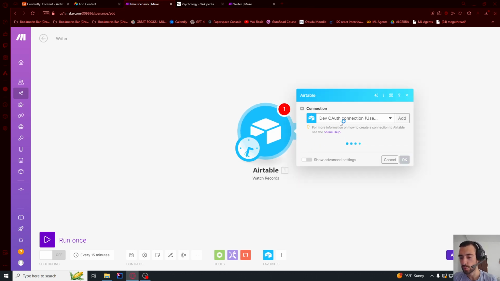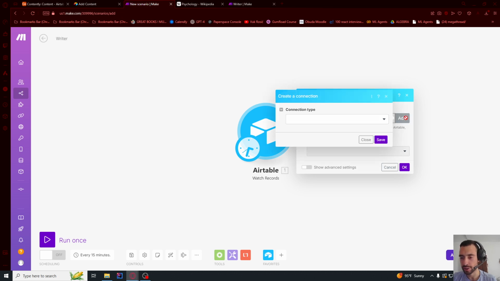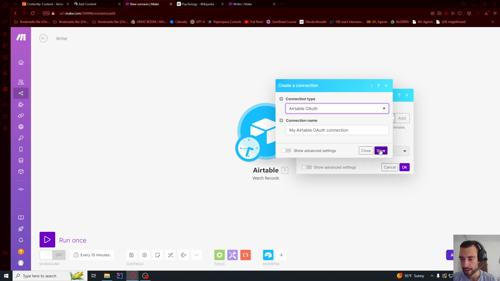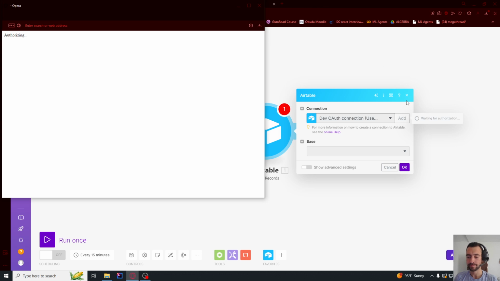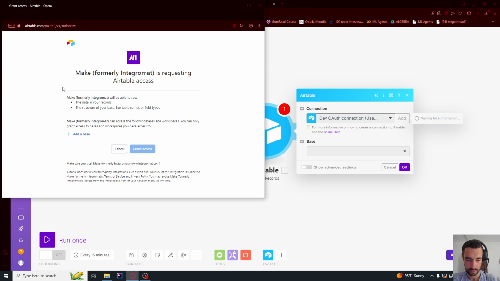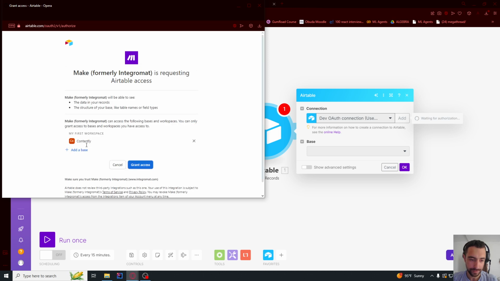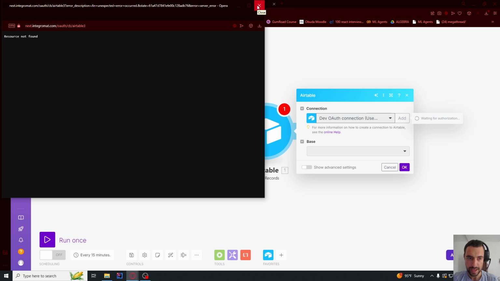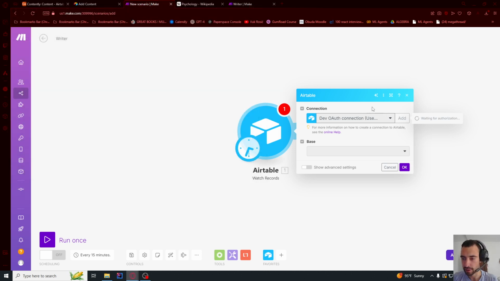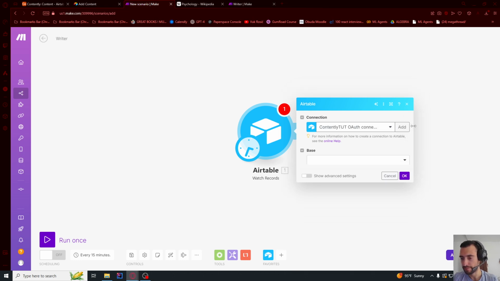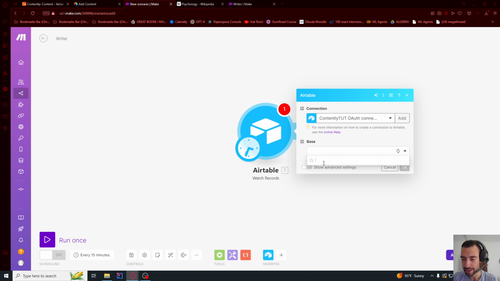Now you will not see this, you will see create connection. So we're gonna click that create connection, and you're gonna select Airtable type to be OAuth, and then let's name it. I'm gonna name it tutorial and save. So we need to create a connection. Let's select our base that we want to connect to. So it's gonna be this one for me, and then I'm gonna grant access. If it says this resource not found or whatever, let's close it. Let's see what happens. Verifying connection, and it connected. Now let's select that base once it loads.